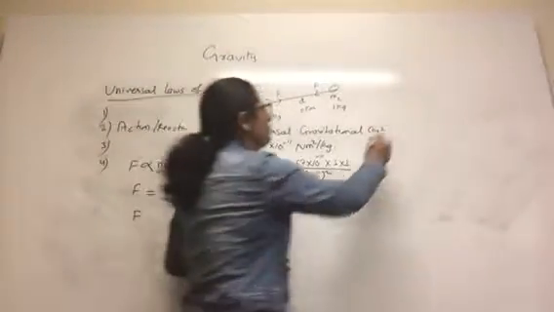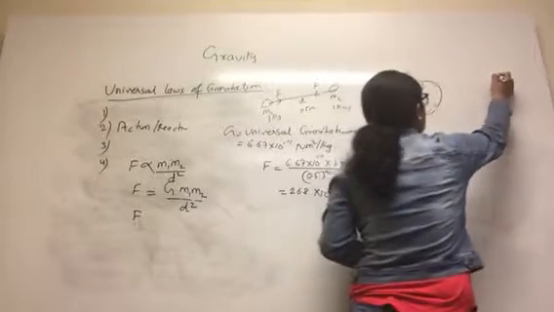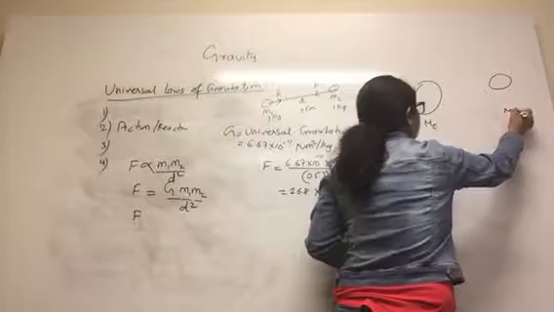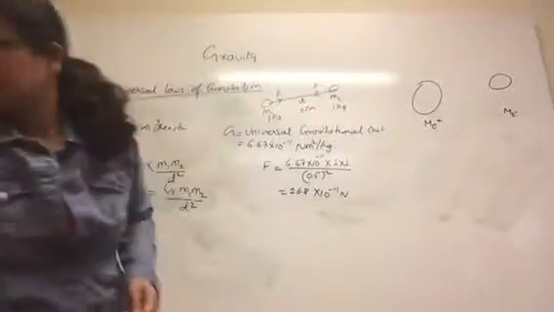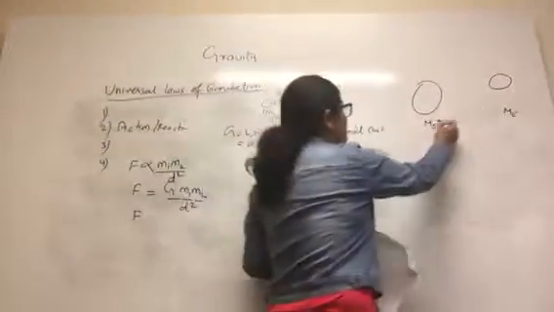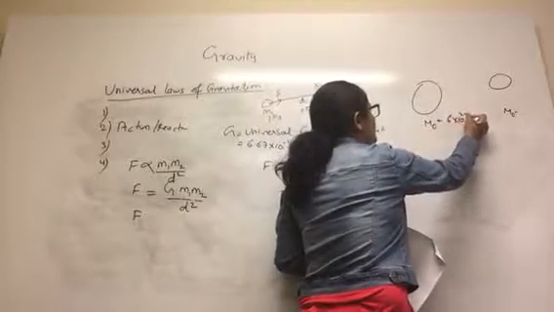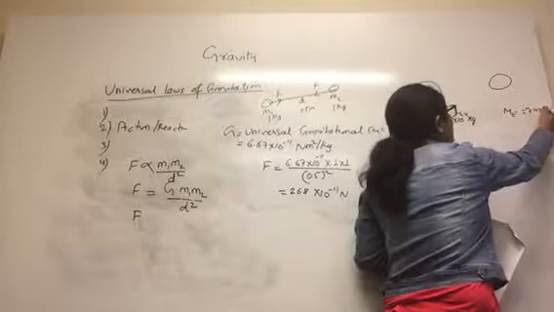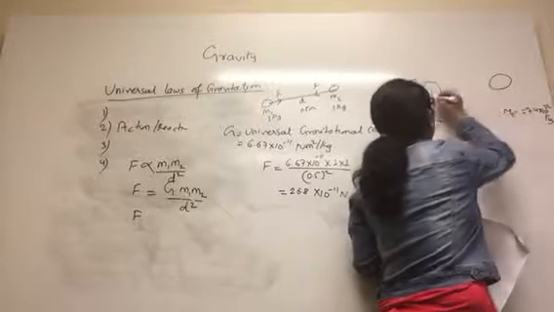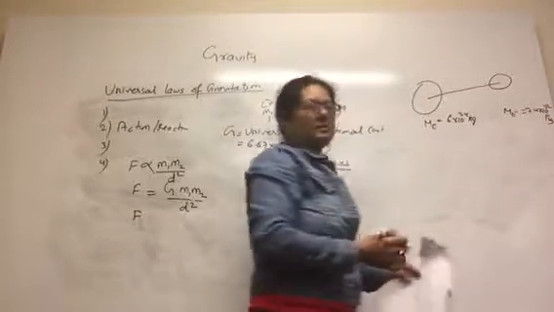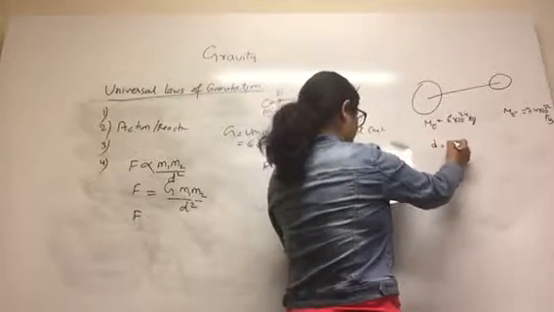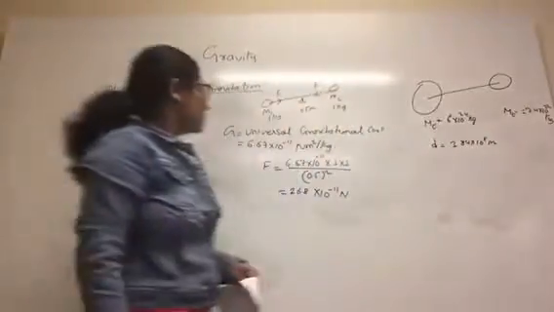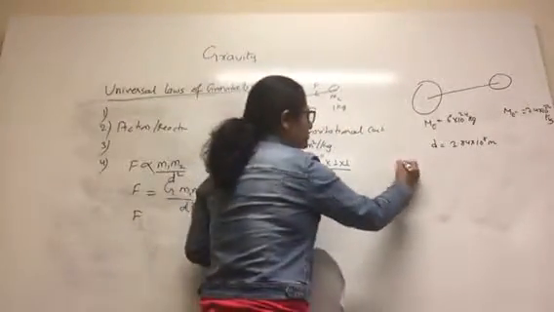Now let me show you an example where I take two big masses. Say this is the Earth and this is the Moon. The mass of Earth is 6 into 10 to the 24 kilogram, and the mass of Moon is 7.4 into 10 to the 22 kilogram, and the distance between their centers is 3.84 into 10 to the 8 meter. So in this case, the gravitational force of attraction is